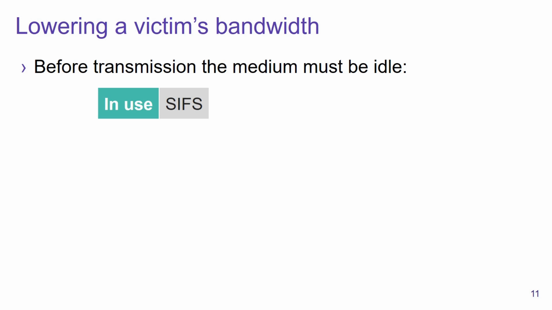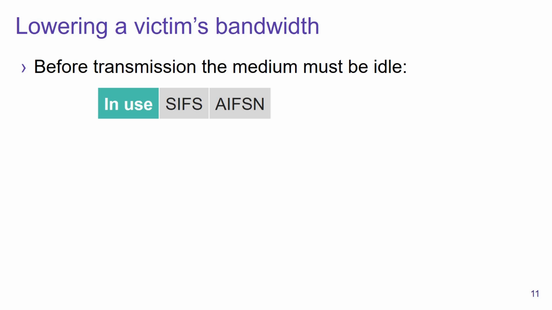Additionally, it will wait an amount of time that depends on the priority of the frame that it wants to transmit. This is called the AIFSN period. For example, if the device wants to send a high priority voice packet, this period is relatively short, while if the device wants to send some background traffic, this period is a bit longer.